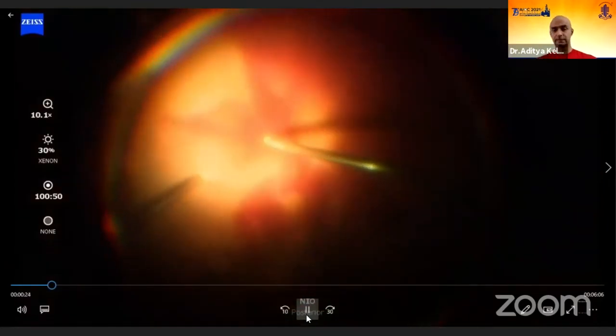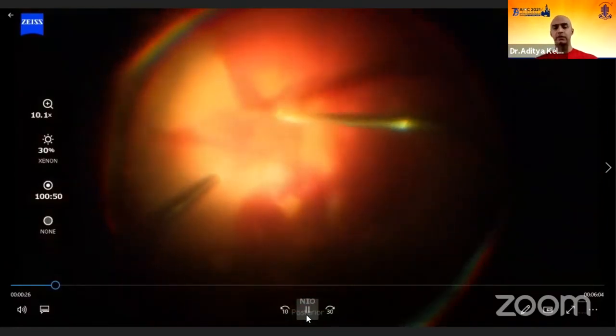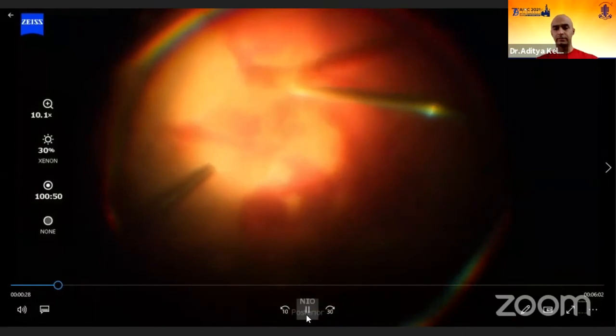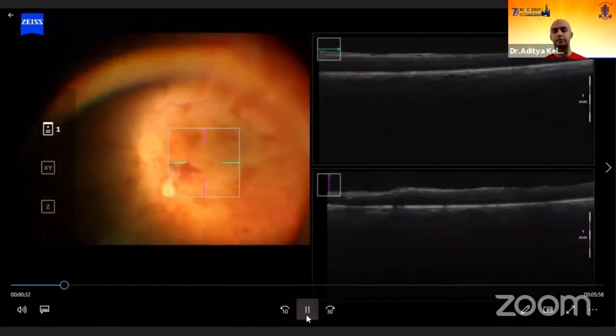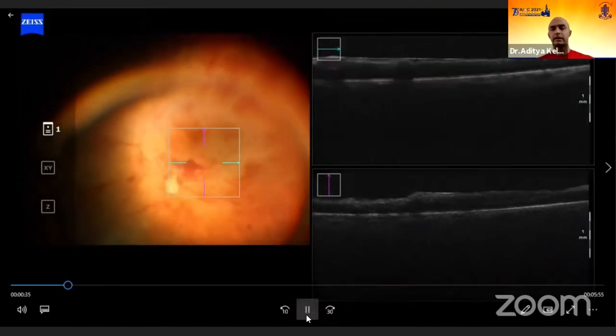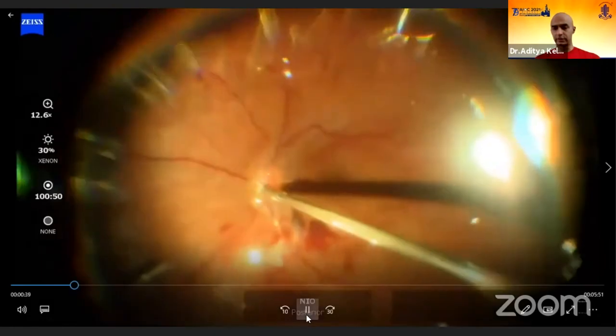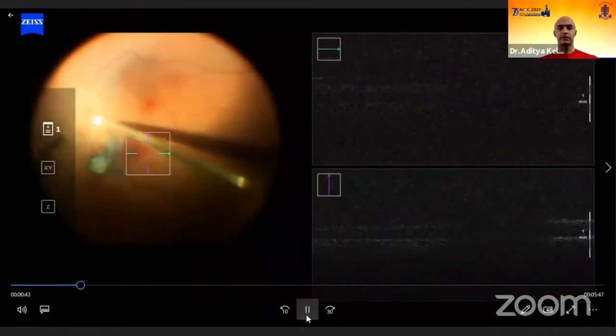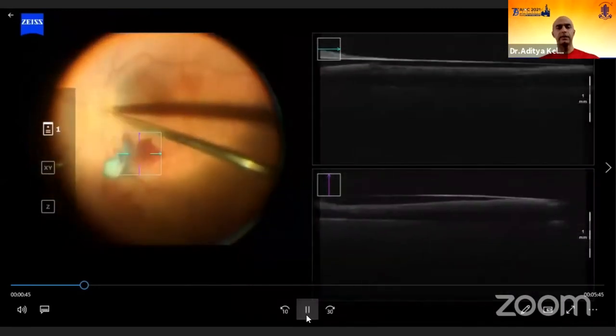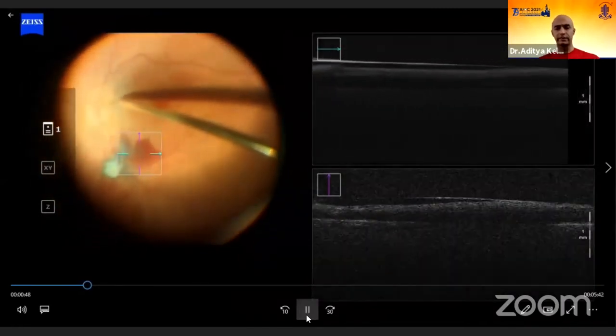For example, if the patient has epiretinal membrane, then you can think of removing the epiretinal membrane, or you feel that there is cystoid macular edema, you can always take care of it by using intravitreal anti-VEGF or some other steroid implant. So in this case, after clearing up the vitreous hemorrhage, we could note that there is epiretinal membrane. And so this epiretinal membrane is then taken care of.